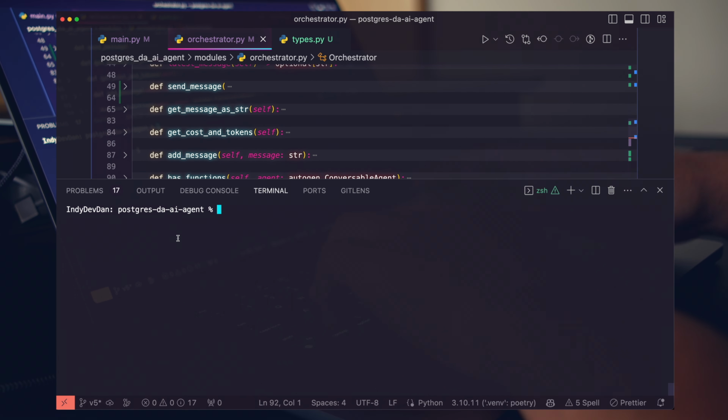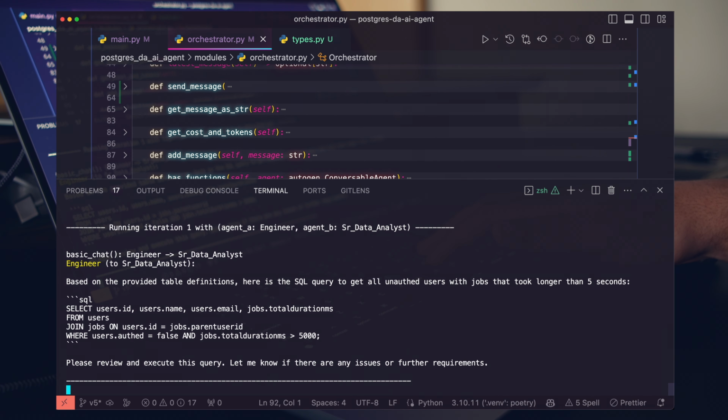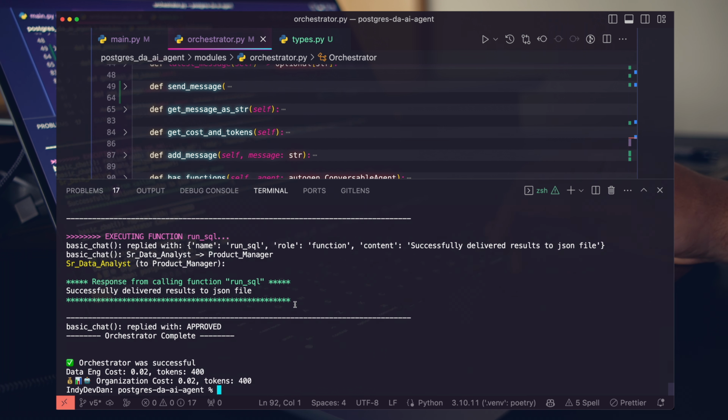Let's go ahead and test out what our new agent flow looks like now. So now if we rerun that exact same prompt, we can see that it's generating the SQL, we're running iteration 1, conversations are happening, great, and we finished.